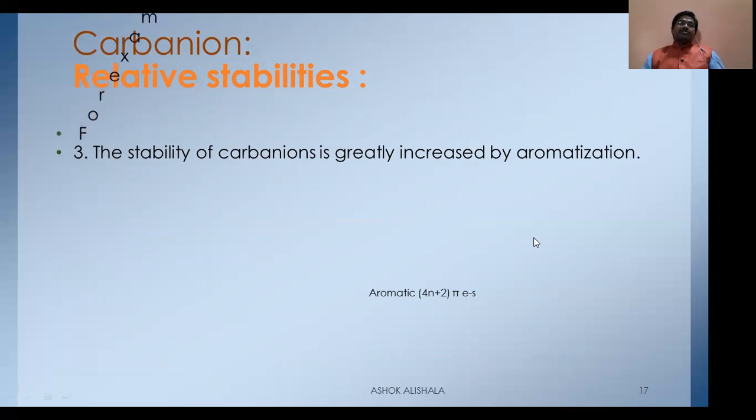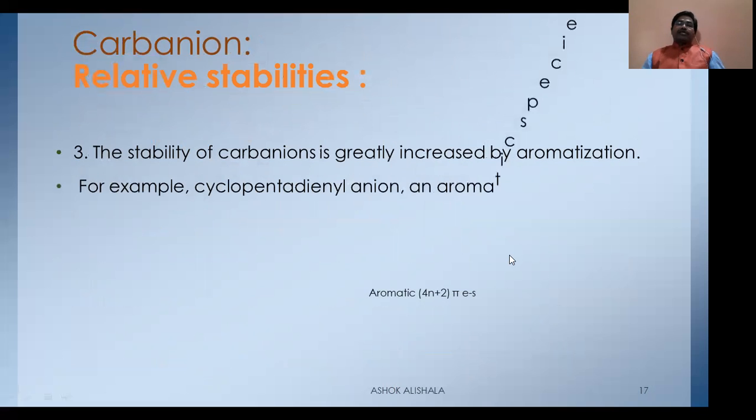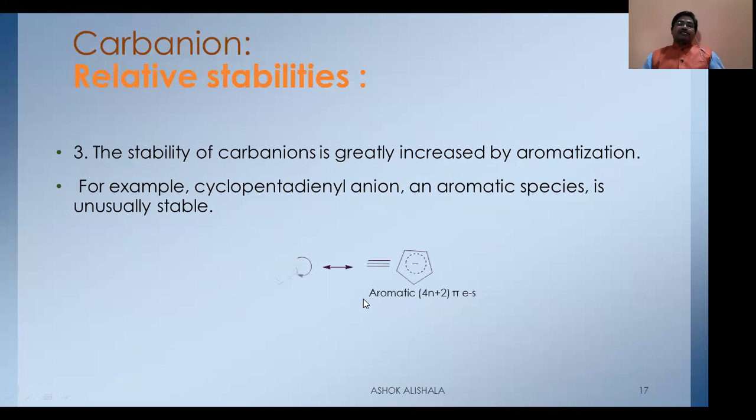You can observe this. For example, the cyclopentadienyl ion, an aromatic species, is unusually stable. How can you see this? This is the cyclopentadienyl anion. What happens? It shares its negative charge between the two bonds, and this will be shared